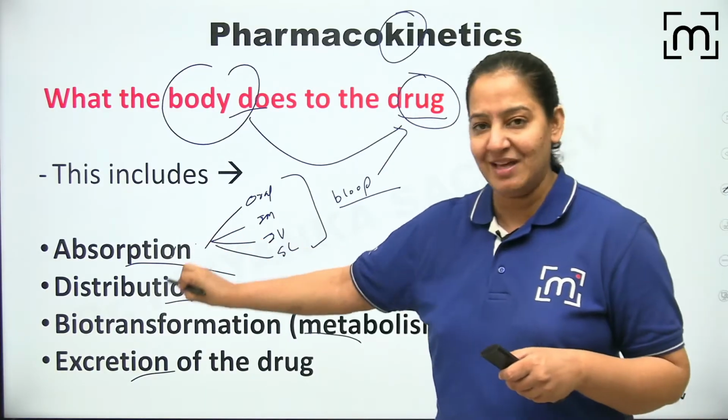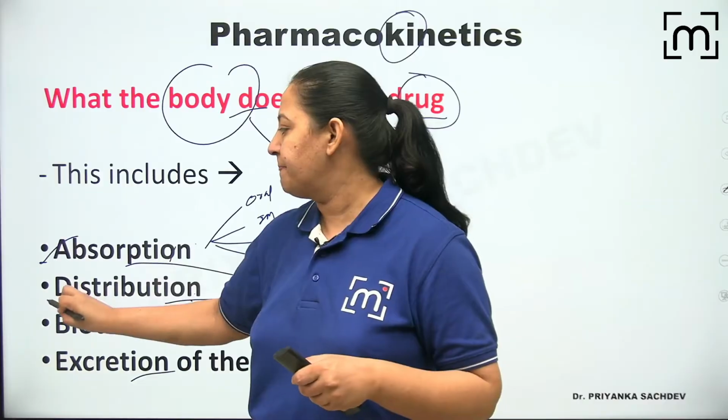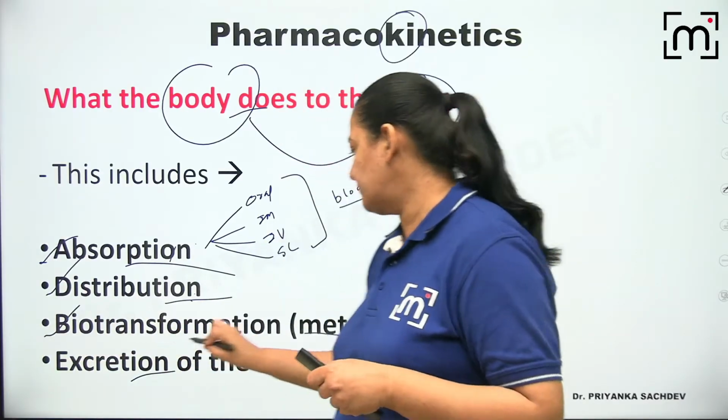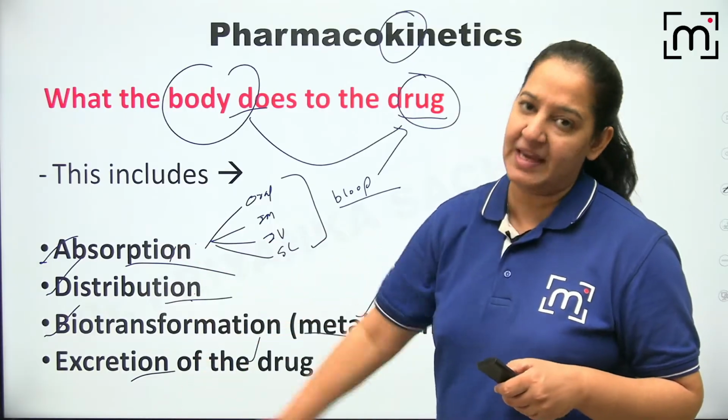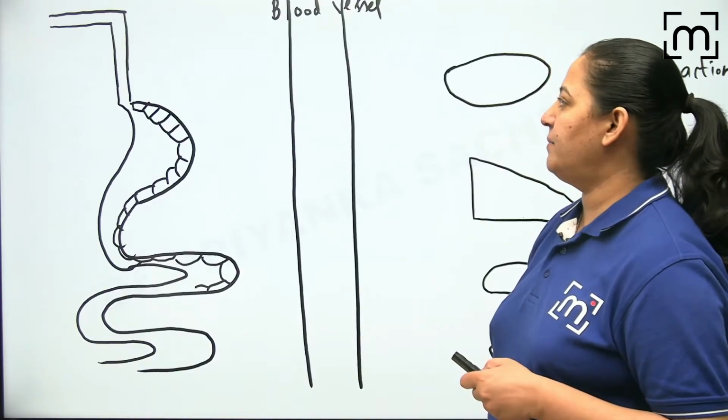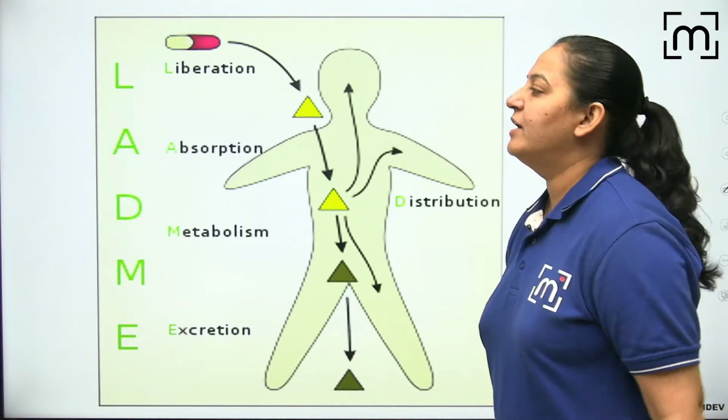So in pharmacokinetics there are 4 things: absorption, distribution, biotransformation also known as metabolism, and excretion, ADME. The mnemonic is ADME. So give me a thumbs up. We have understood it completely. You can see it is